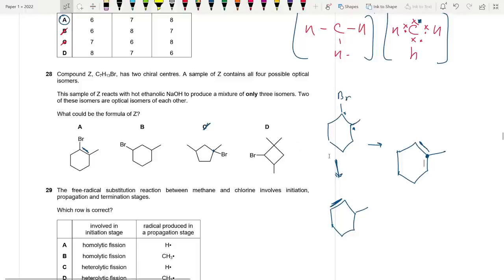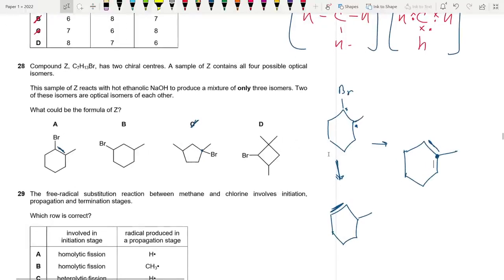So we get a mixture of three isomers. Two are optical isomers of each other. So we are looking for a chiral carbon. And yes, for A, we do have an optical isomer. I mean, we have a chiral carbon here, so we get two optical isomers there. And no cis-trans isomers are possible here either. Okay. So yeah, we are getting three compounds over here. So this is our answer. 28 should be A. What about B though?